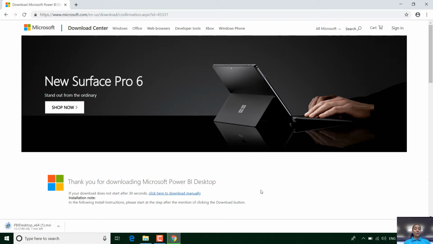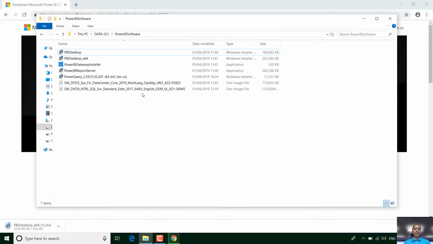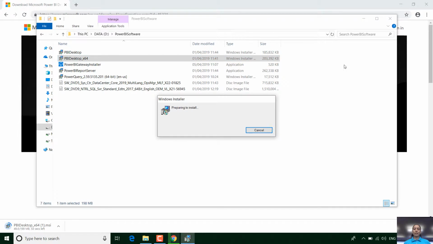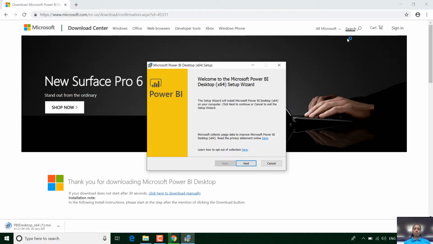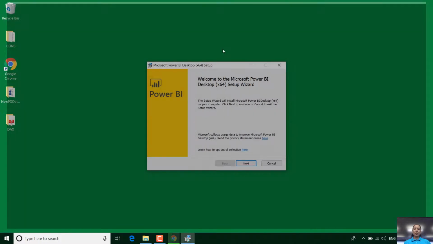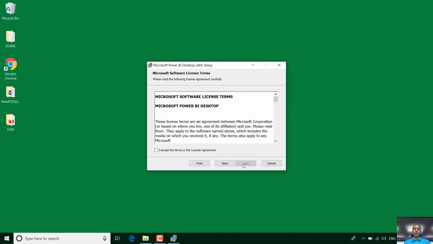I've actually cheated, so I have downloaded the file already. So it's here in my folder and you can see PBI Desktop x64. If you double click on that, it starts installing straight away. I'm going to close all these windows so you can actually see it installing.